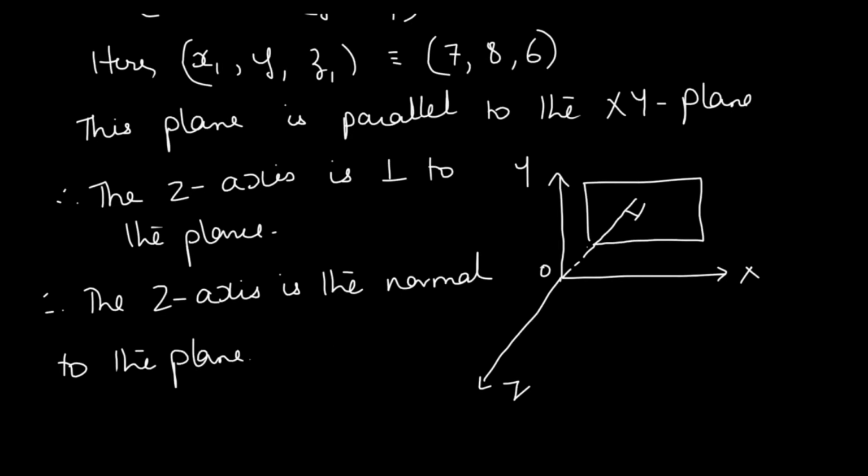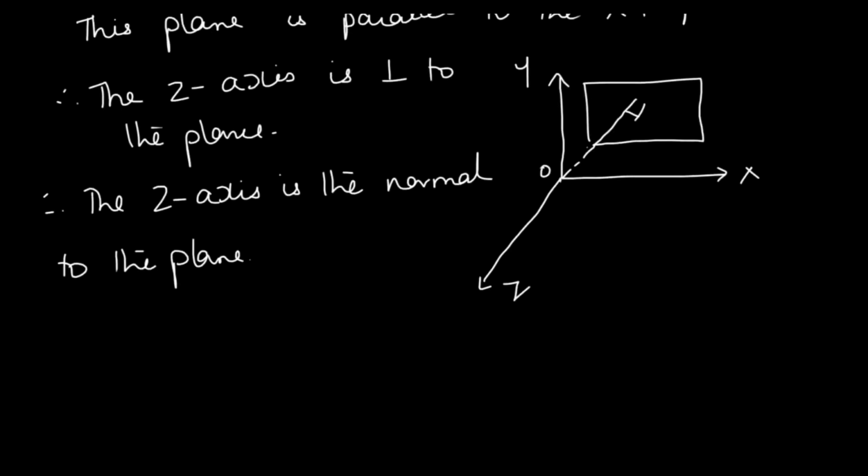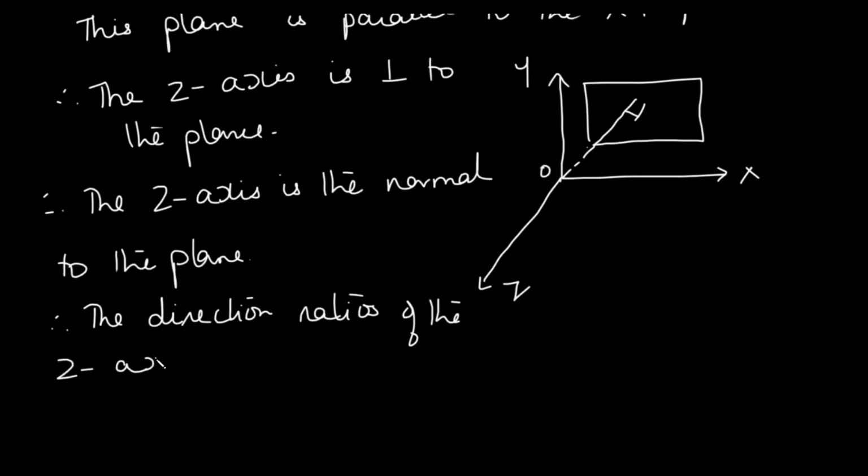Now the z-axis has direction ratios 0, 0, 1. So therefore, the z-axis is normal to the plane and the direction ratios of the z-axis are 0, 0, 1. So now in this case, we have the direction ratios of the normal also. So a point on the plane is known and the normal to the plane is known. Therefore, we can find the Cartesian equation of the plane.